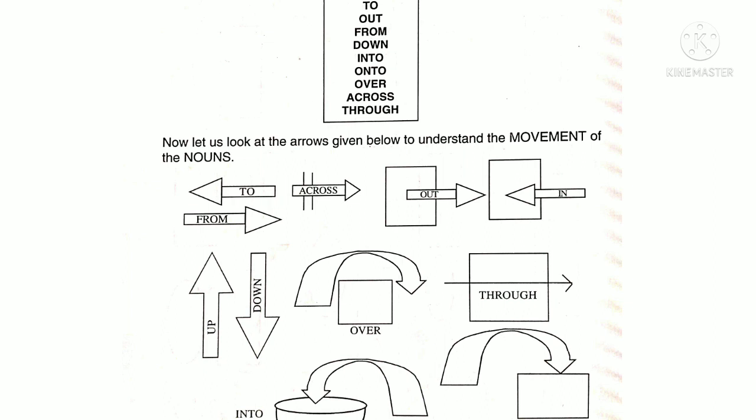The arrow passes through the box. Better we can say in this way, I have to go through the tunnel to reach my destination. The train is going into the tunnel. Then onto. So these are the prepositions to show the direction of the noun or where the noun is moving. So movement is shown.